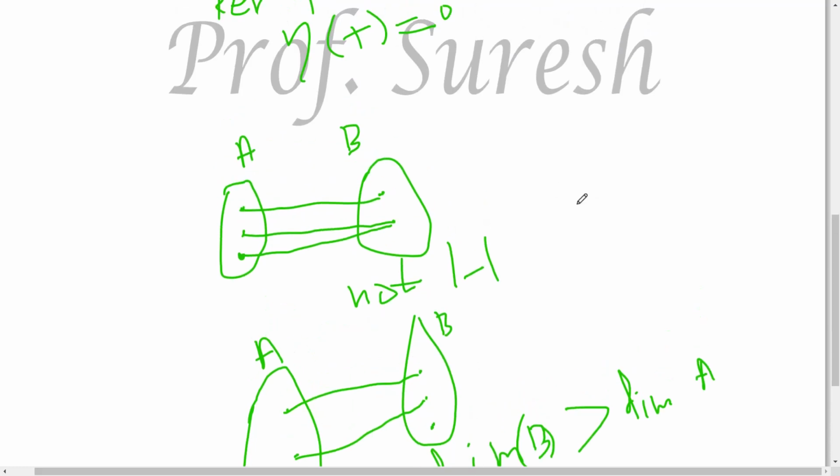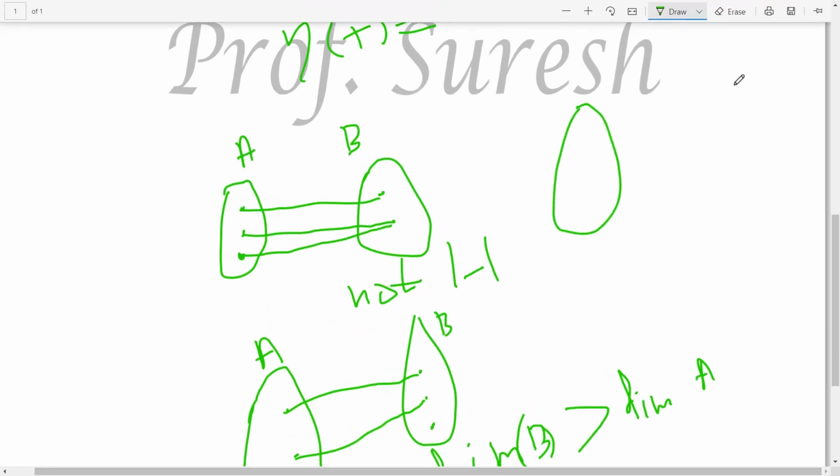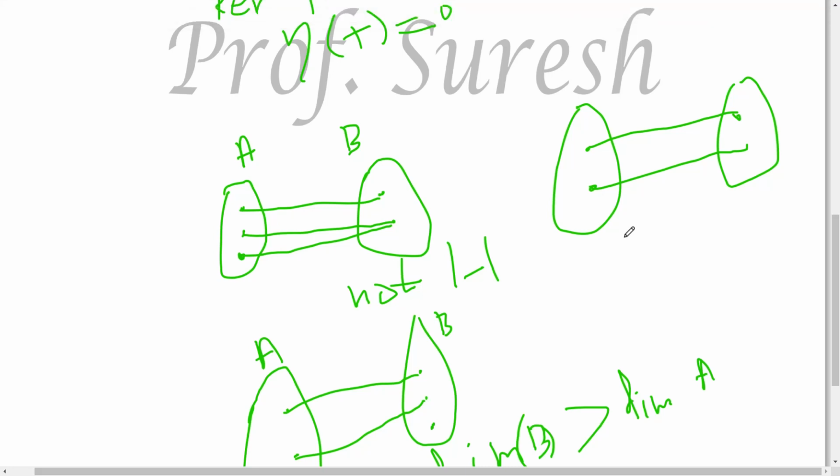In functions, when can we define a one-to-one and onto function? Here two elements means here we must have two elements, then only we can define like this. This element is mapped to this, this element is mapped to this. This is clearly one-to-one and also onto. So whenever we define a one-to-one and onto function, the cardinality of the domain is equal to the cardinality of the codomain. The same concept you can apply here. If the dimension of the domain is equal to the dimension of the codomain, there is a possibility for a bijective linear transformation. So these are all important concepts, so keep it in mind.